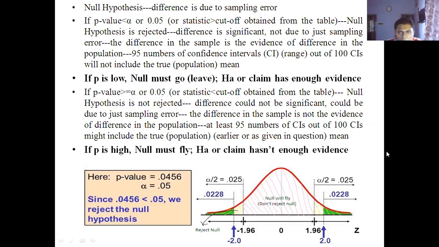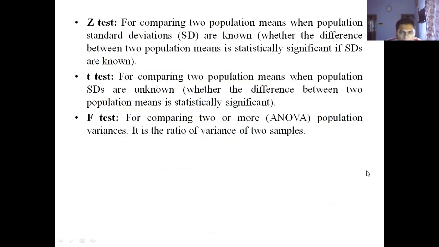So now there are different tests, as I have said earlier. Z test for comparing two population means when population standard deviations are known. T test for comparing two population means when population standard deviations are unknown.